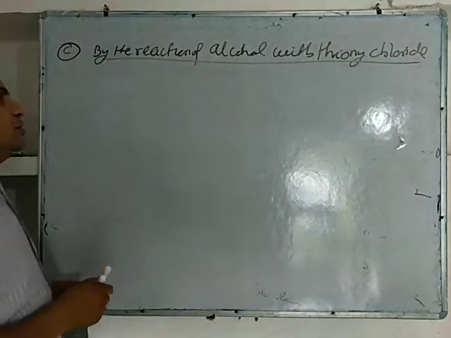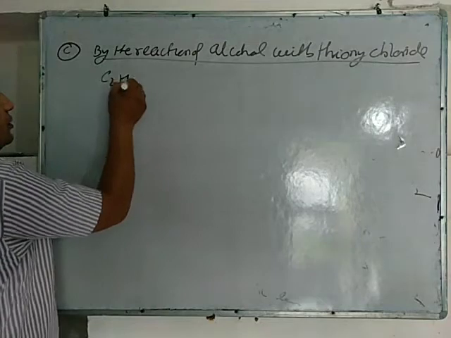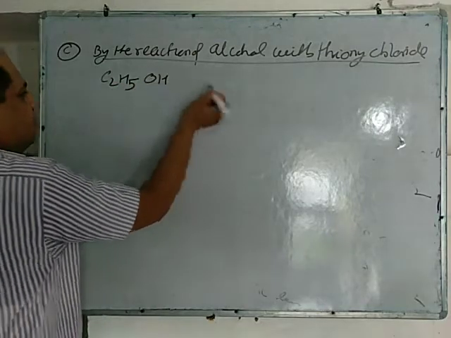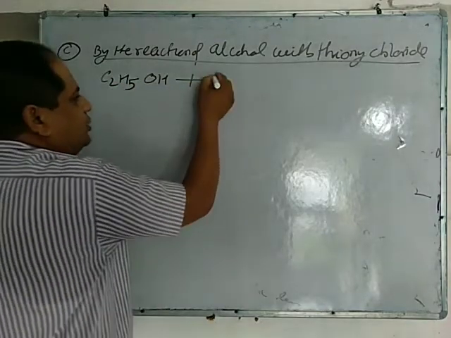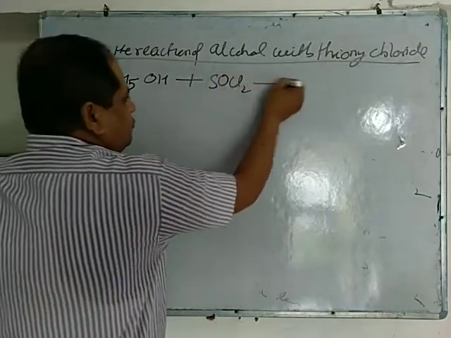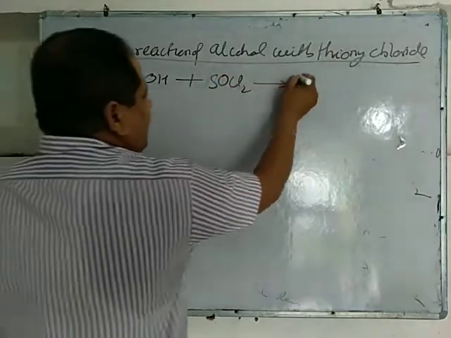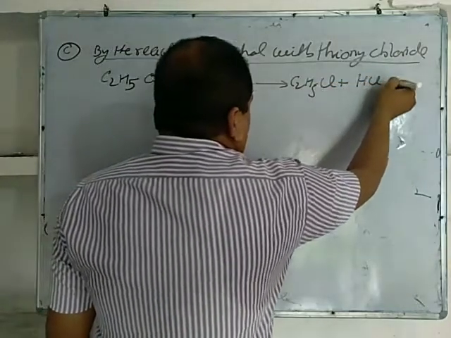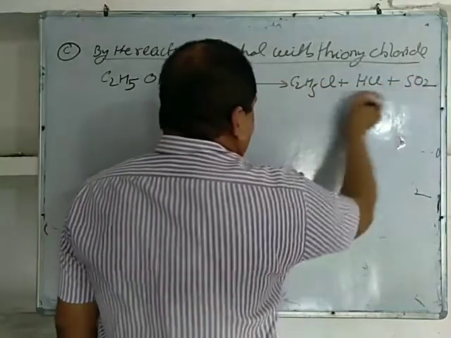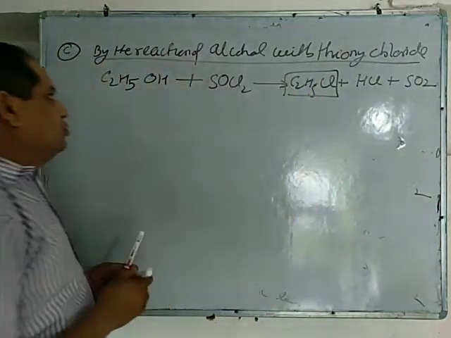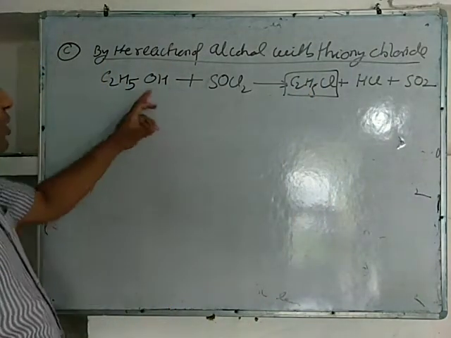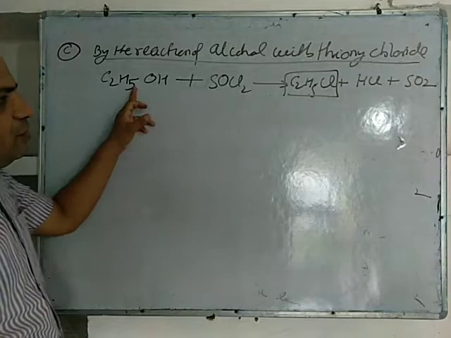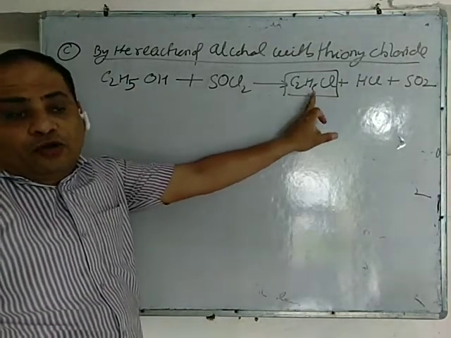When alcohol reacts with thionyl chloride, SOCl2, it gives C2H5Cl plus HCl plus SO2. So thionyl chloride when reacts with alcohol gives haloalkane or chloroalkane.